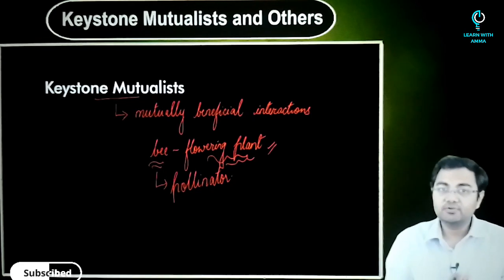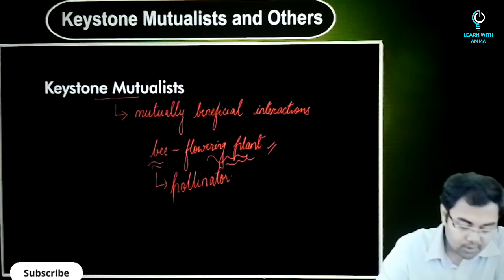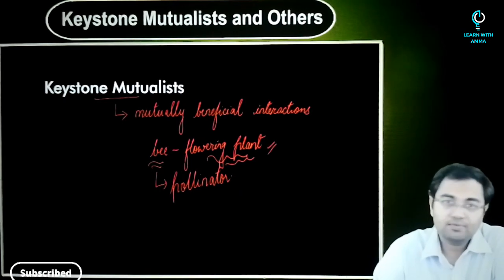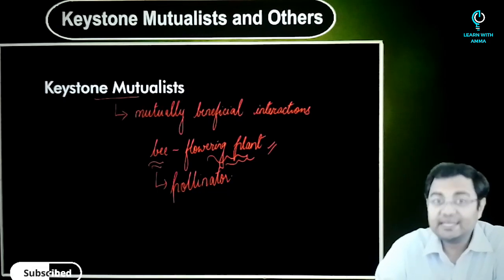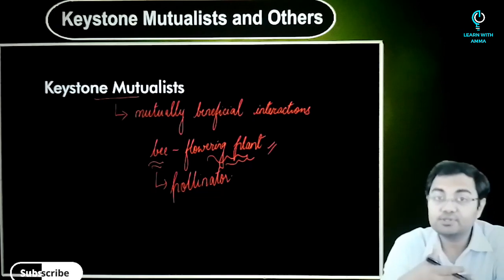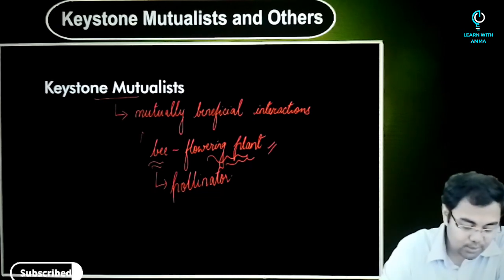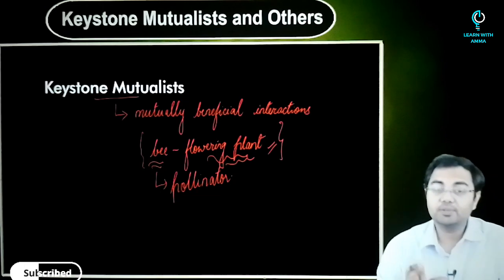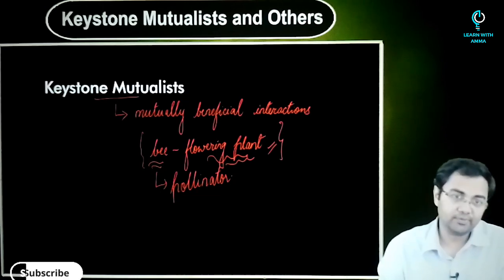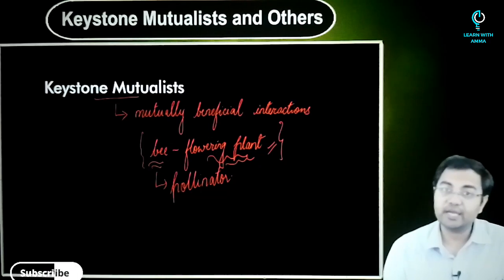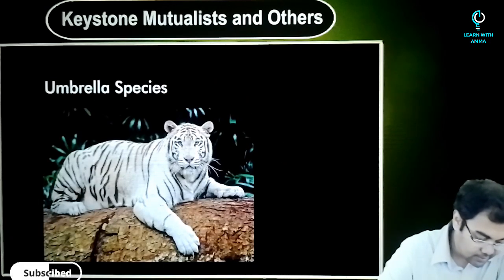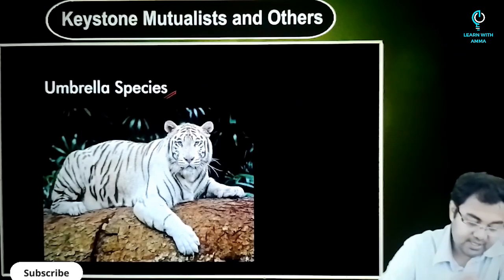So when the flowering plant is allowing a bee to take the nectar from the flowers, it's also helping itself, right? It will also spread in its population. So these two will be species which are mutually beneficial for one another. Their interaction will be mutually beneficial, and that's why these kind of organisms will be called Keystone Mutualists.